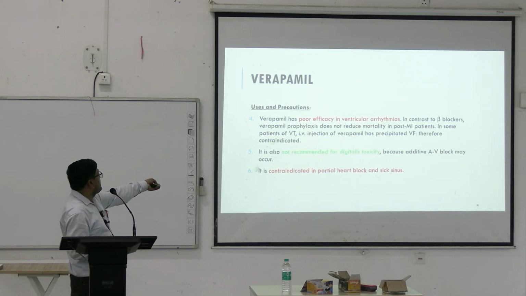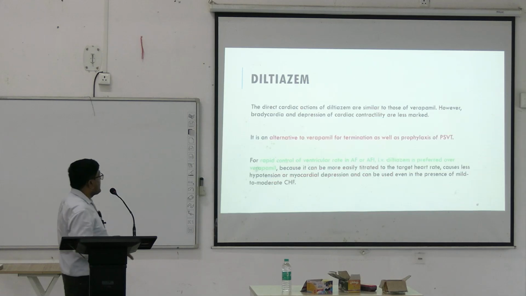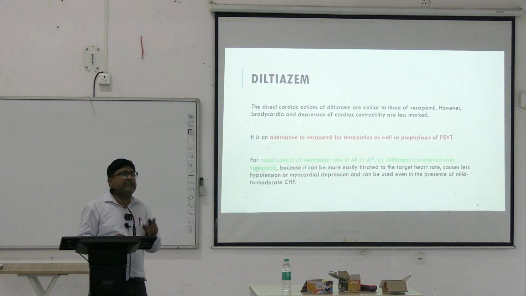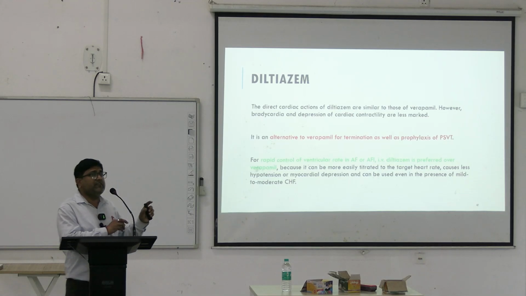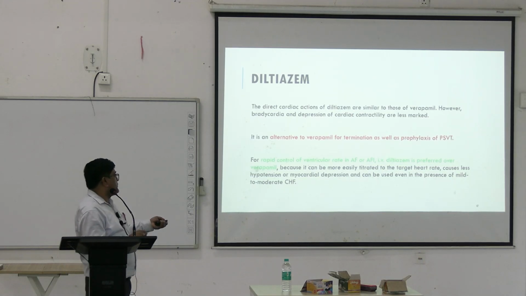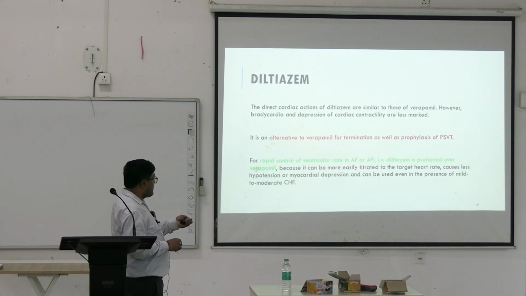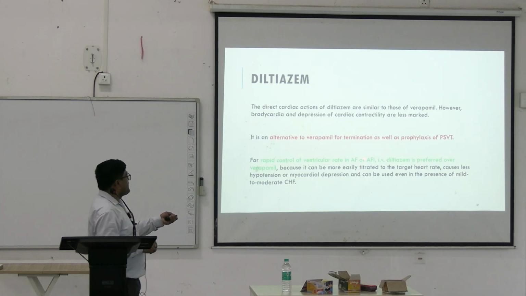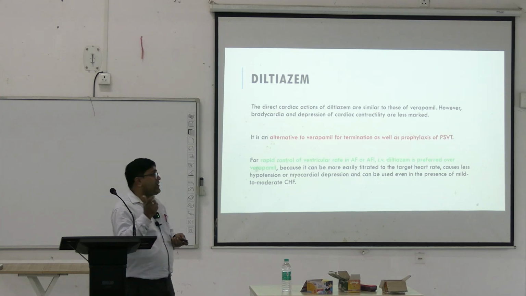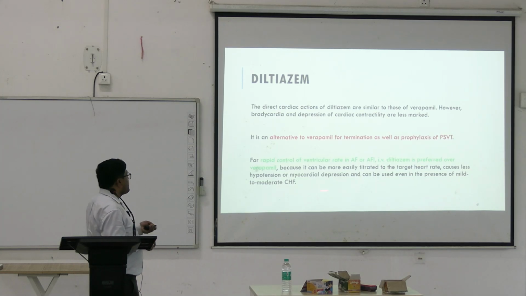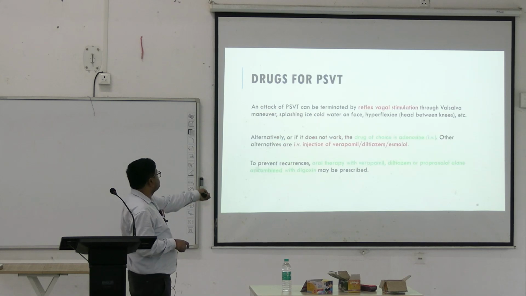Coming to the next, Diltiazem. Diltiazem action is similar to that of Verapamil, but it has got lesser cardiodepressant action. So it can be used in patients even of mild to moderate heart failure. For rapid control of ventricular rate in atrial flutter or fibrillation, IV Diltiazem is preferred over Verapamil because its dose can be easily titrated and it causes less hypotension or myocardial depression.